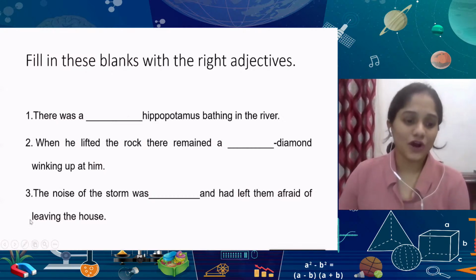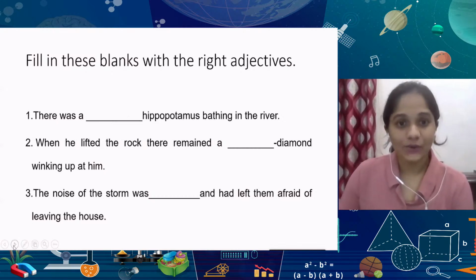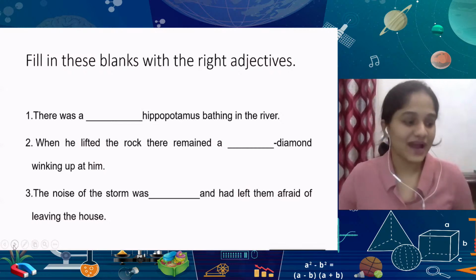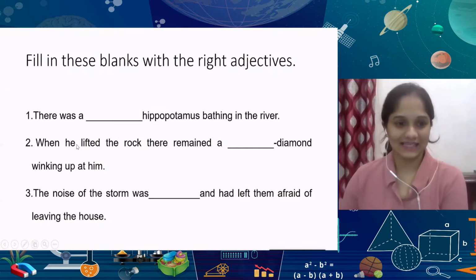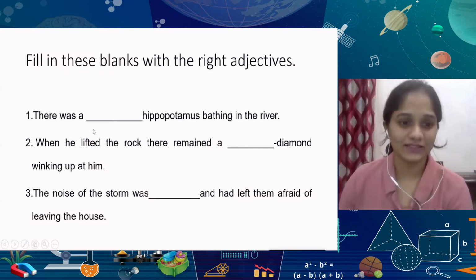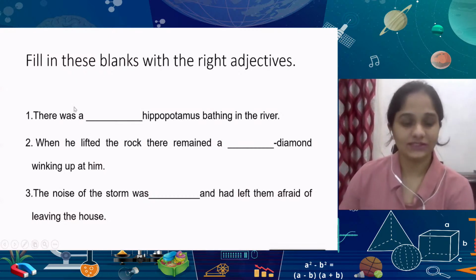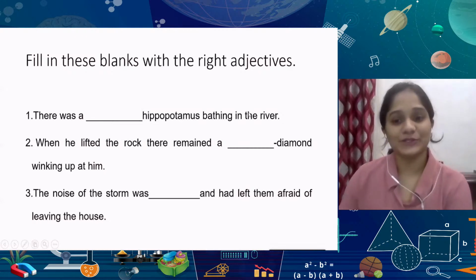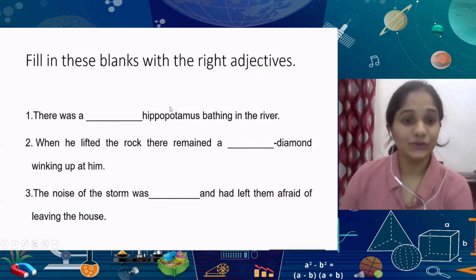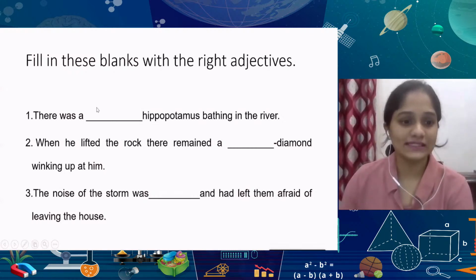Now, we'll have a short exercise here towards the end. We think about what is the right kind of adjective to use in sentences like this. There's a blank before something, okay? And the only thing you need to do is think about a describing word. There was a dash hippopotamus bathing in the river. You can use any sort of adjective or quality description.